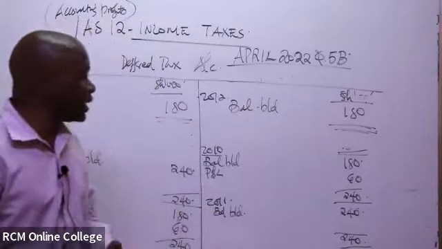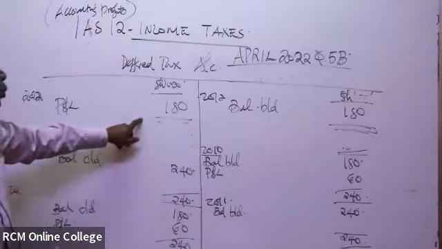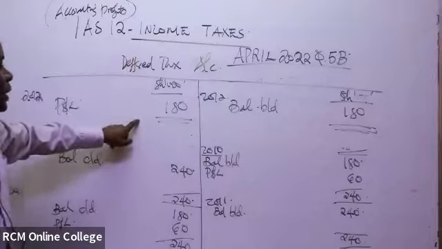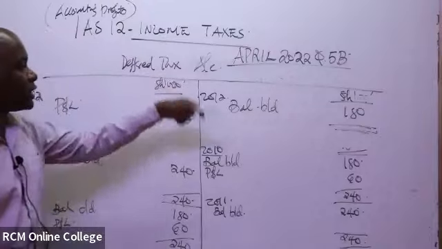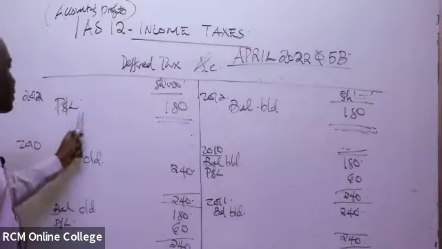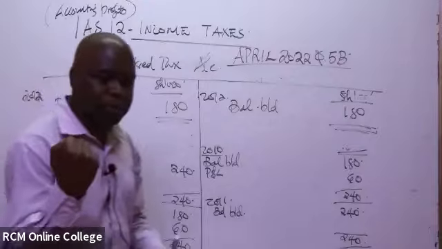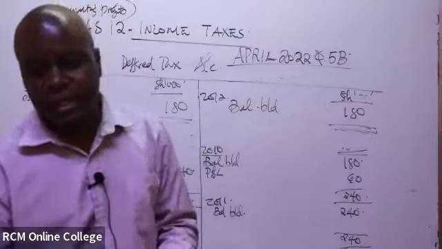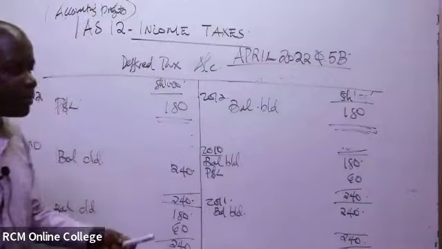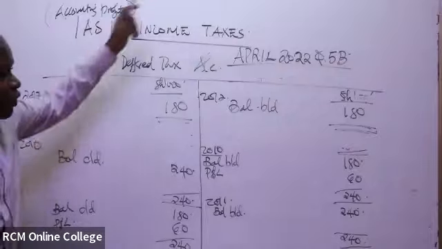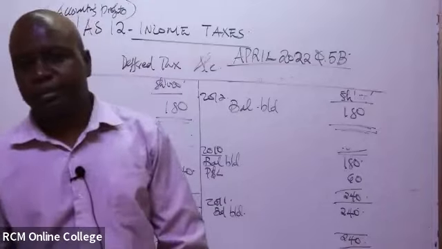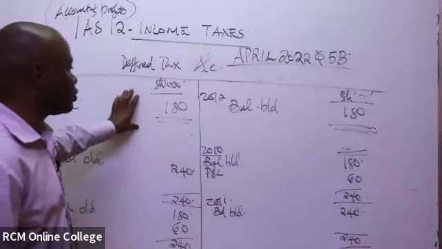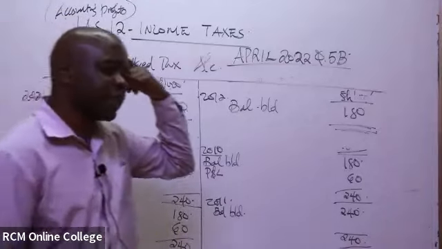So in double entry, when there's one account being debited, there's another one being credited. Of course, the one being credited is the income statement. All credit entries in the income statement are incomes. In this case, this one will go there as an income. So if you're debiting this account, you need to ask yourself which other one is being credited.